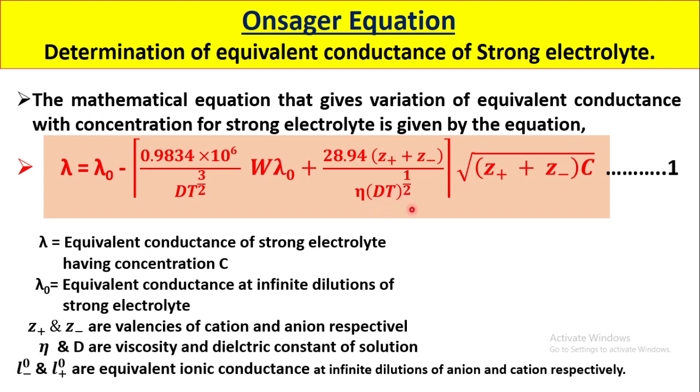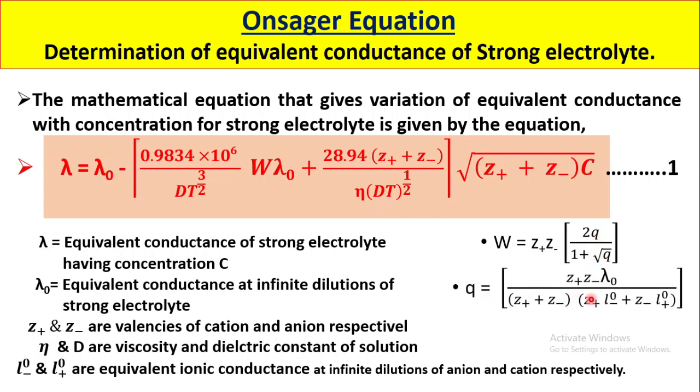Now W is given by the formula Z plus into Z minus upon 2Q upon 1 plus square root of Q, where Q is given by this equation, in which L minus 0 and L plus 0 are the equivalent ionic conductances at infinite dilution for anion and cation respectively, the individual equivalent conductance at infinite dilution of each ion.